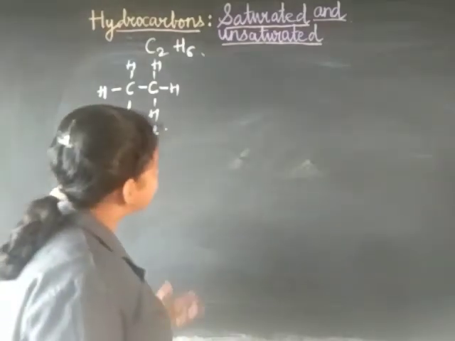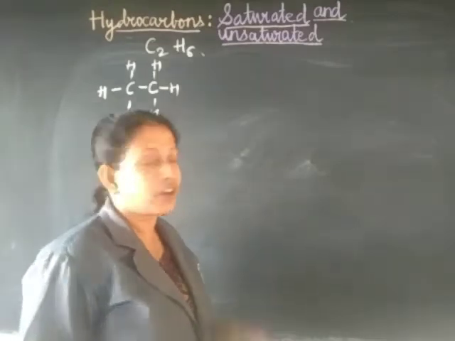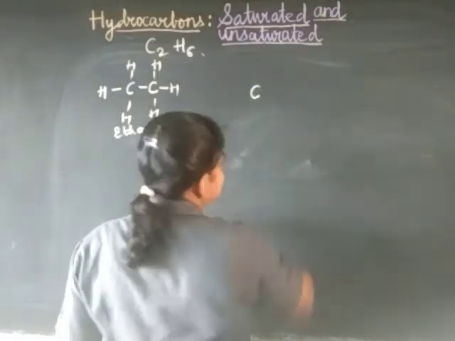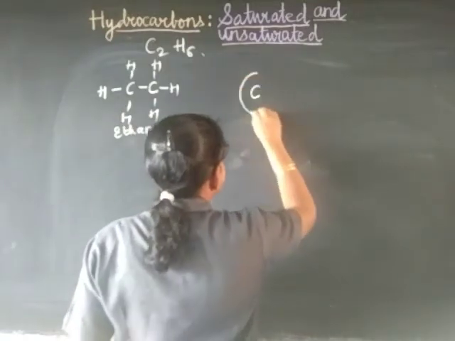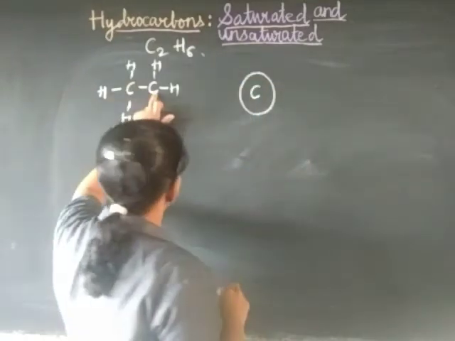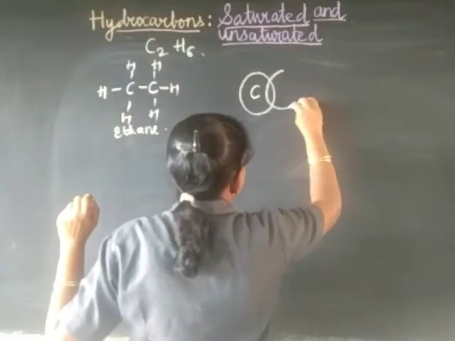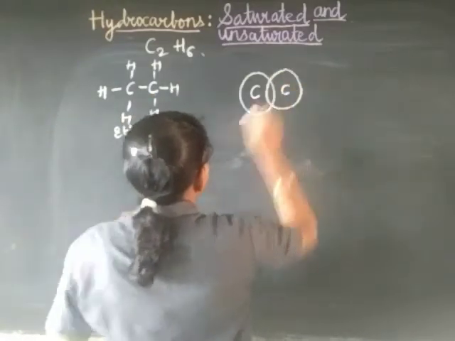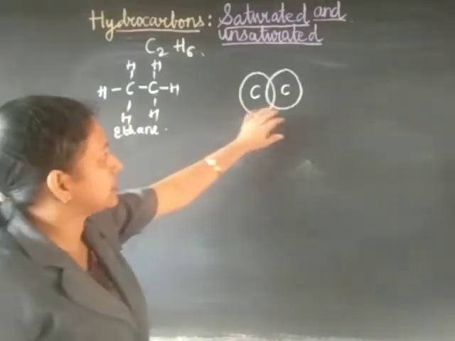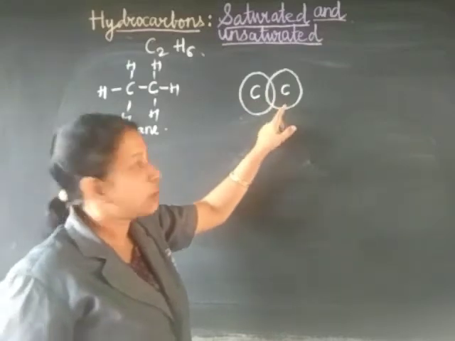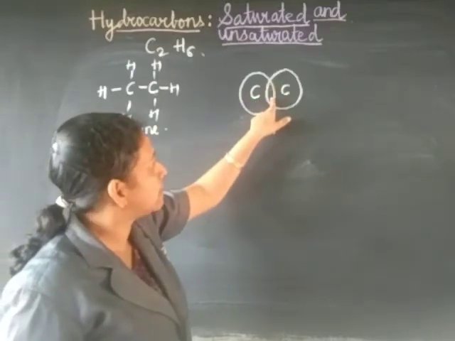Now let's try to draw the electron dot structure of ethane. You have to draw carbon first in the center and draw a circle around it. Since carbon is forming a bond with carbon, you draw another circle overlapping, which means they are forming a covalent bond here.